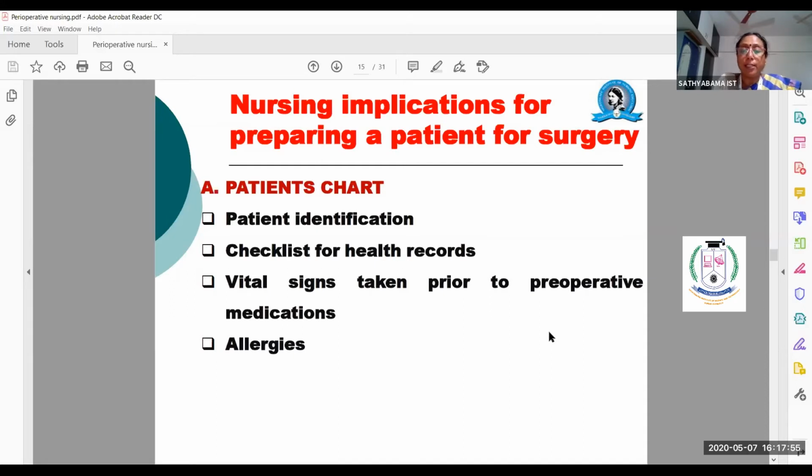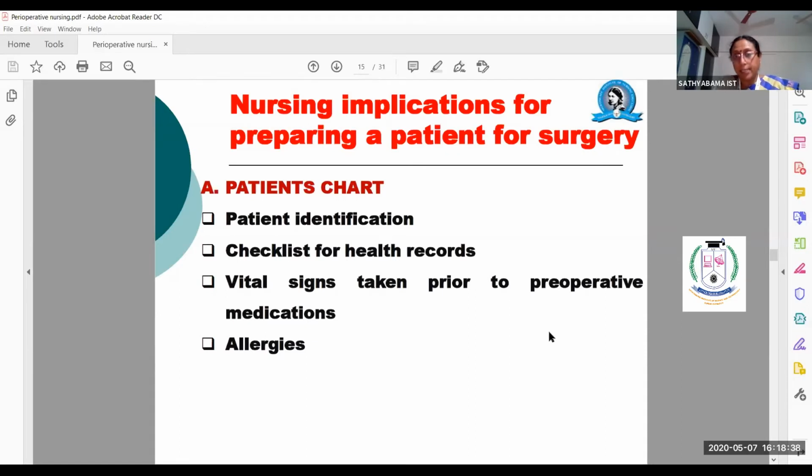Then the checklist for health records. What are the checklists we have to have? Whether the patient has undergone all the investigations, the patient's Aadhaar card, and the patient's previous medical history, previous surgical history. If the patient is diabetic, what about the last blood report, the HB level and other blood counts, and blood gas analysis. Everything is to be taken care of, and you have to have a checklist whether all these things are present.